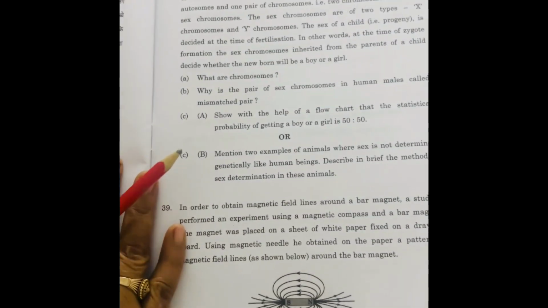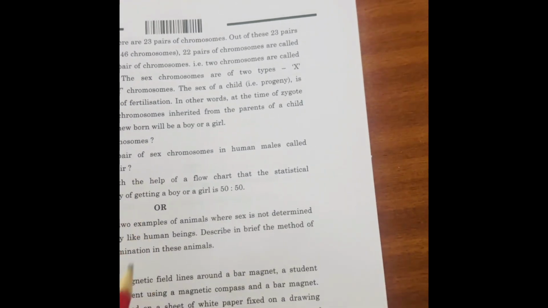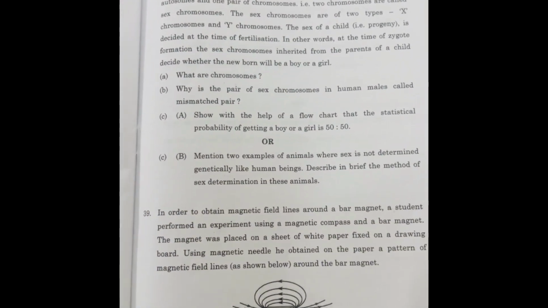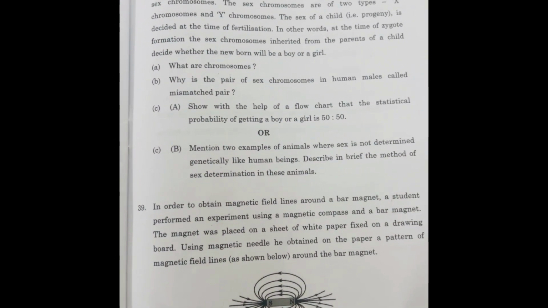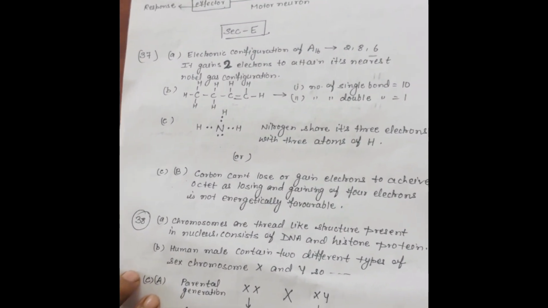In this you have to define the chromosome, which is a thread-like structure present in the nucleus and it contains DNA and histone protein. The second one, why is the pair of sex chromosomes in human male called mismatched? Because the human male contains 2 different types of sex chromosomes, X and Y. So it is known as mismatched.